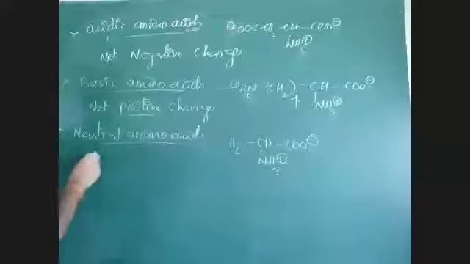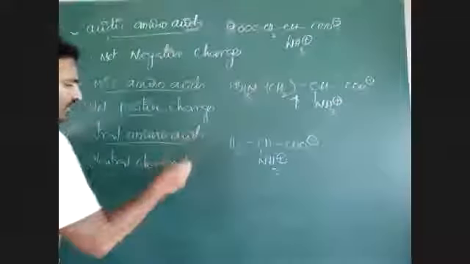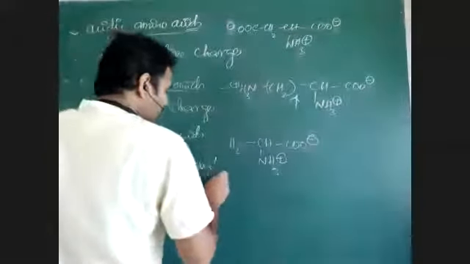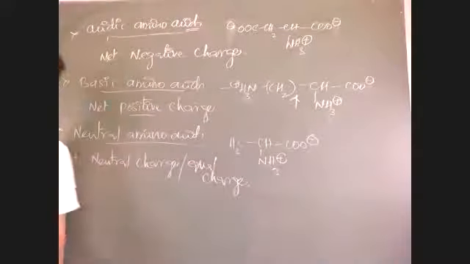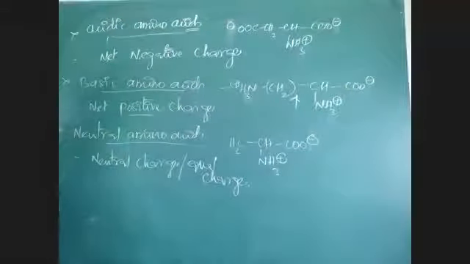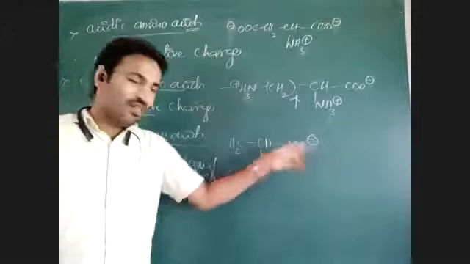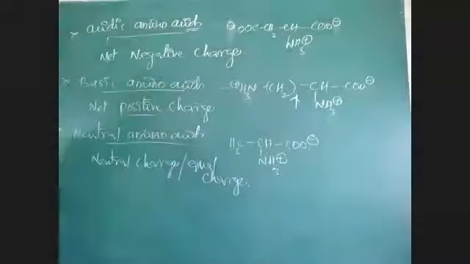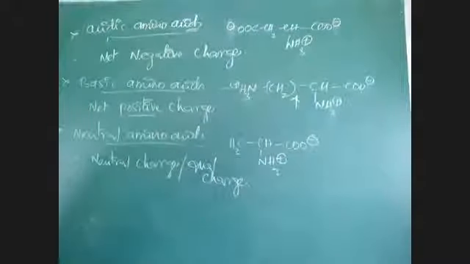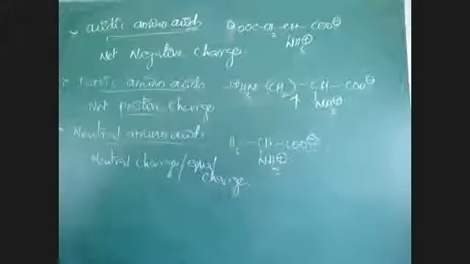They carry equal charge or neutral charge. Don't say there is no charge. No charge means there is no positive and no negative. But neutral amino acids also carry charge, but the charge is neutral or equal. Total net charge will be equal to 0.